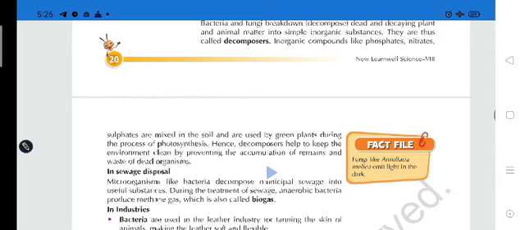And those phosphates, nitrates, sulfates are mixed into the soil. And when the green plants absorb the water, then with the water those nutrients will be absorbed by the plant. So hence decomposers keep the environment clean by preventing the accumulation of remains and waste of dead organisms.